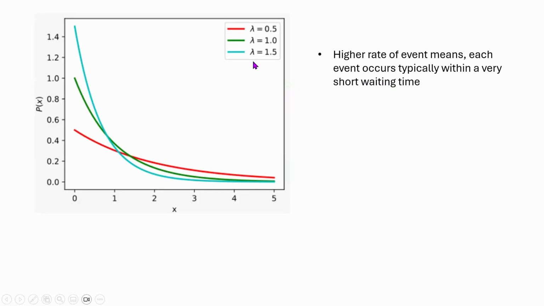A higher lambda means a higher rate of events. That means each new event occurs typically within a very short waiting time. So if lambda is very high, that means the probability of an event taking a long time to occur will be very less probable. That is why this PDF curve actually comes crashing down.